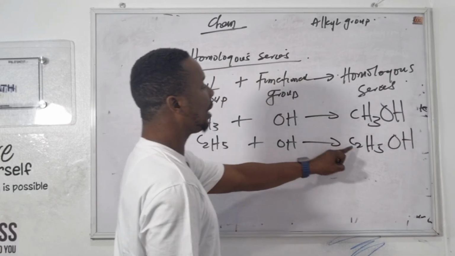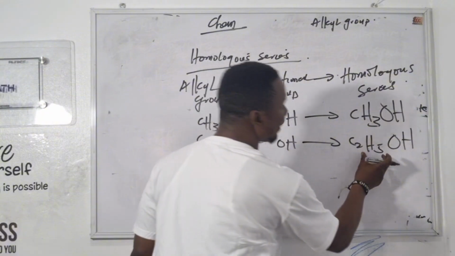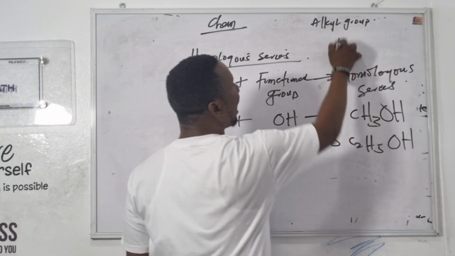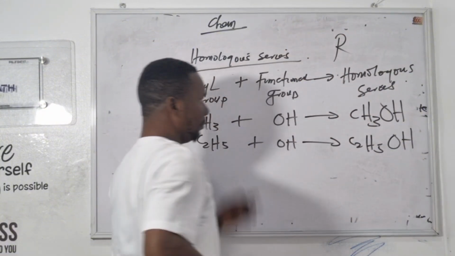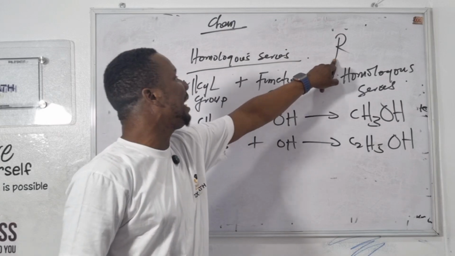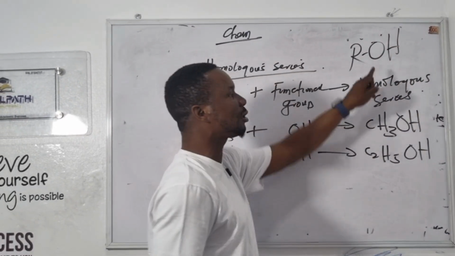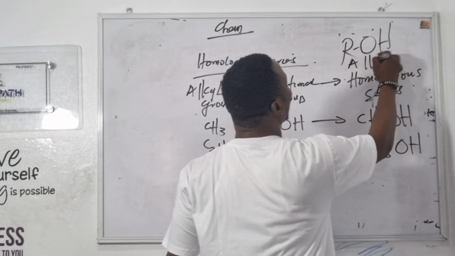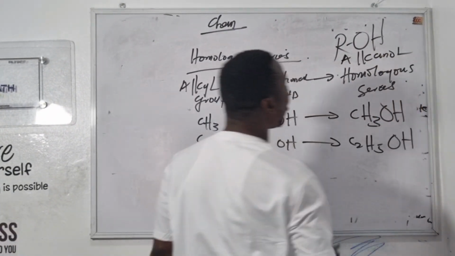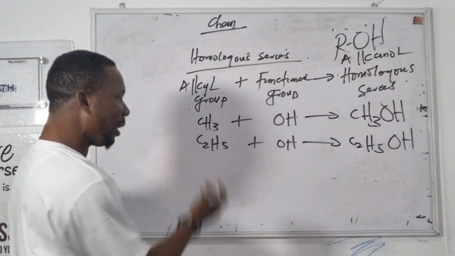Let's go back. What did I call methyl? This is ethyl. What's the parent name? R is their parent name. What is alcohol? Add the functional group. It has formed an homologous series called the alkanol.